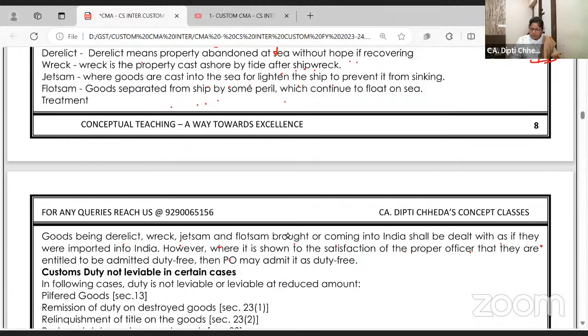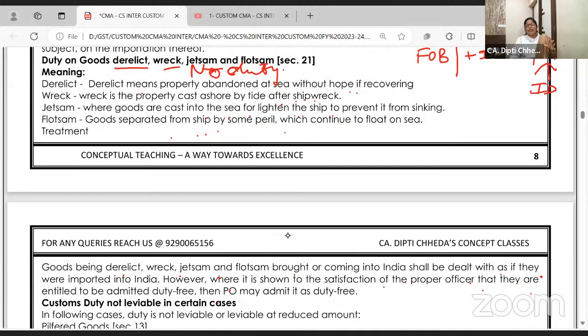Goods being derelict, wrecked, jetsam, flotsam, brought and coming to India shall be dealt with as if they were imported. However, where it is shown to the PO that they are entitled to be admitted duty free, he may admit. The only thing you can expect out of this is that sometimes people may do it purposely: near the shore they throw the goods in the water, in waterproof boxes, and then they bring it saying, oh, this just came in the water. So even if it comes like that, and if you are willing to take it, many times I have not imported the goods, but few goods which are abandoned, I take them in auction.